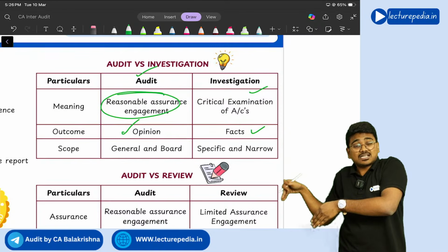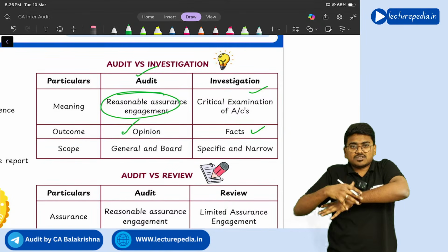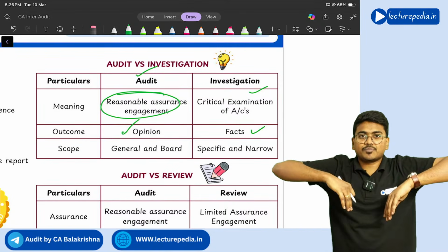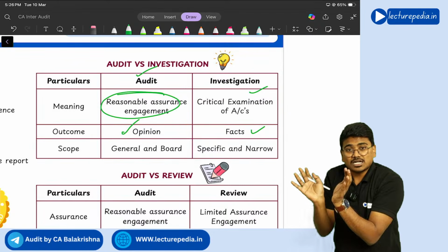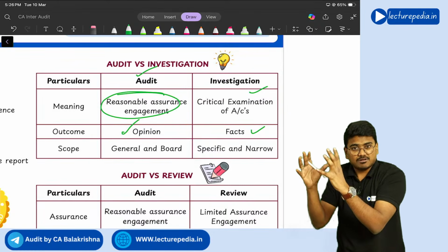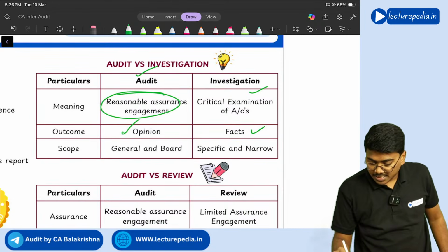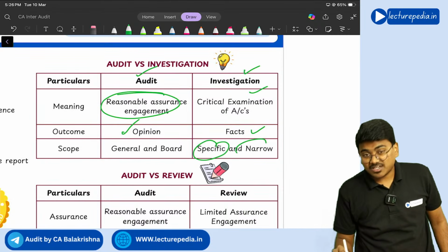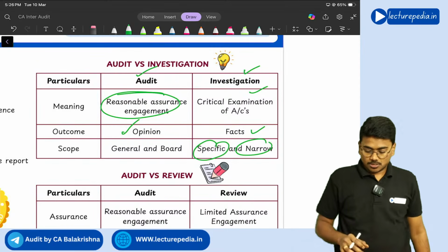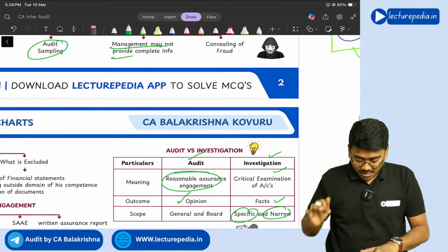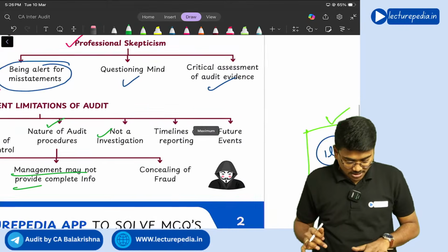But investigation is not like that. In investigation you will not cover all the areas. Only areas that got affected by fraud you will cover, but you will cover them in depth. Understanding? So in case of investigation it is specific and narrow. So we have also completed the differences between investigation and audit.